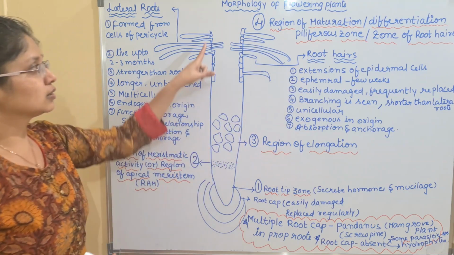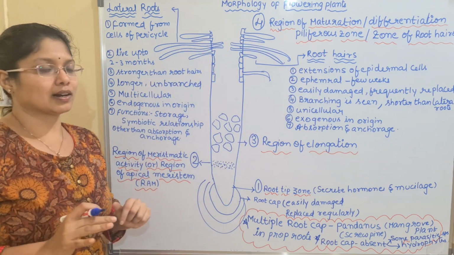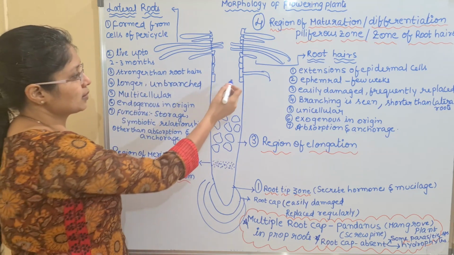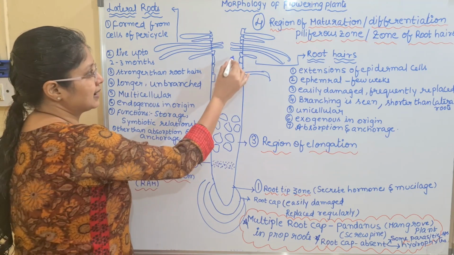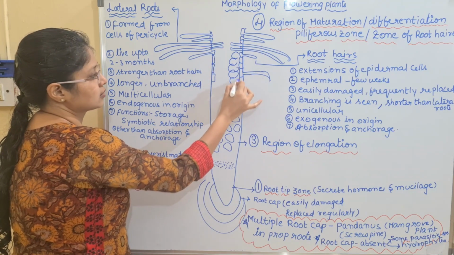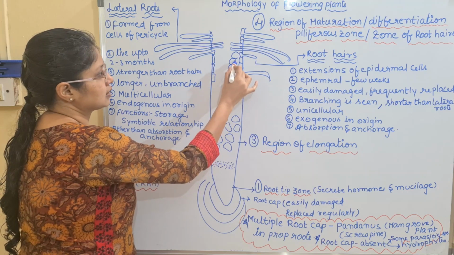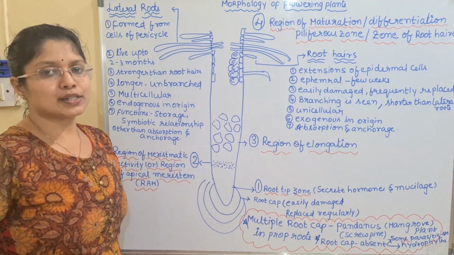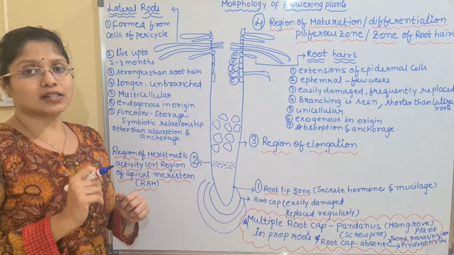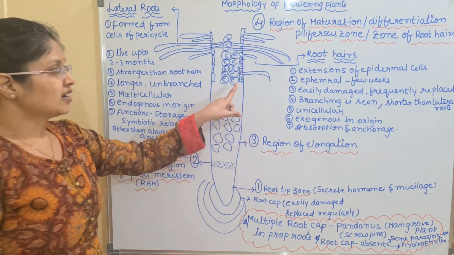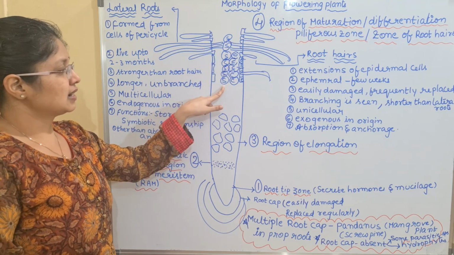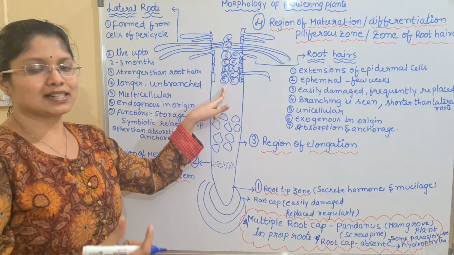Then what about the lateral roots? Let us see what lateral roots are. If this is the epidermal cell, then what about the second layer? In the second region we have the cortical cells. And what is the third region, children? The third region is said to be the stellar region or stele. So here E indicates epidermal cell, C indicates cortical cell, and S indicates the central stele region.